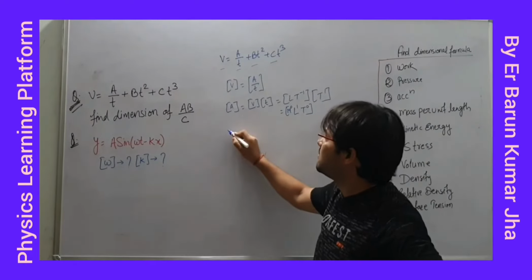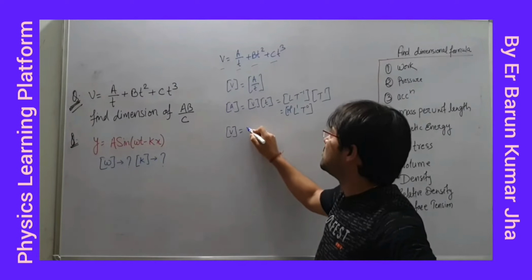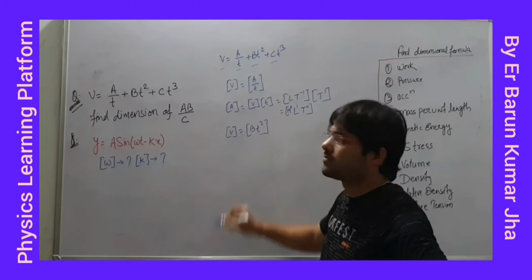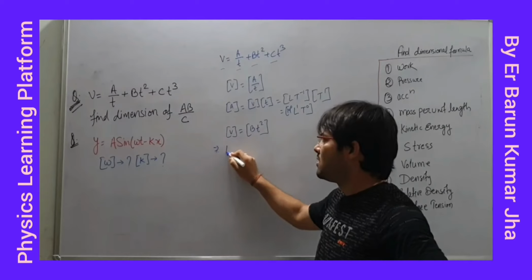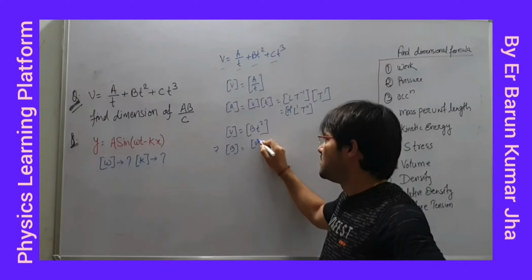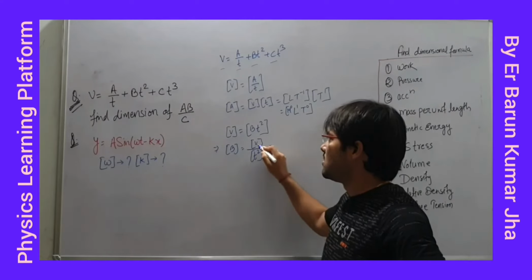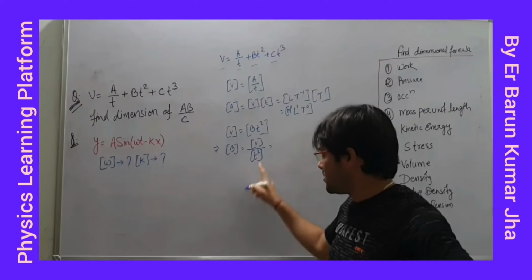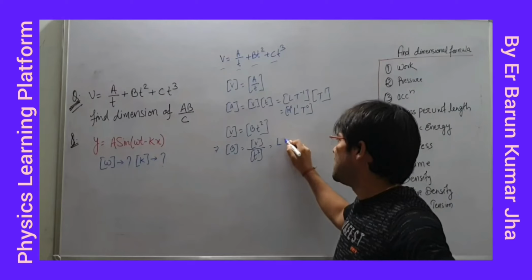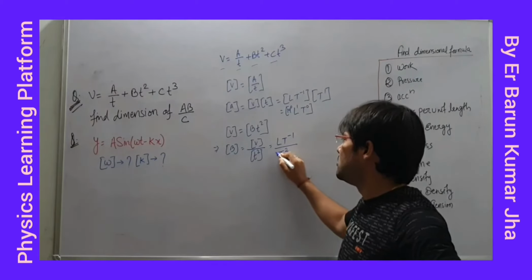Fine. Now separately we will write V, the dimension of V equal to the dimension of B, T2. Fine. So the dimension of B, what will you write? दिमाग लगाओ, V upon T square. Now the dimension of V is how much? This is T square. Right? The dimension of V is what? L T minus 1, and the dimension of T square is what? T2.